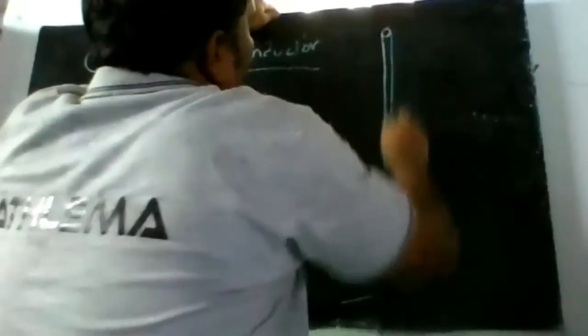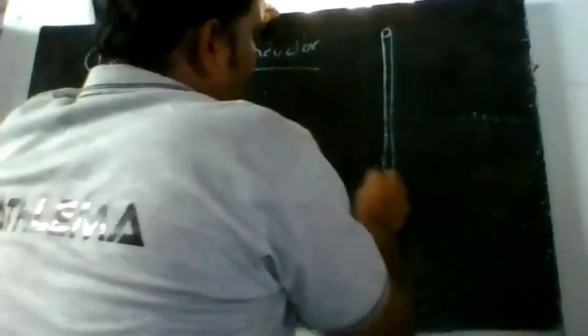So let us calculate the magnetic field intensity for an infinite line conductor. This will be similar to the problem we discussed just now in the case of electric field intensity. Let us assume an infinite line conductor, so its length is infinity, and let us assume it is placed along the z-axis in the cylindrical coordinate system.